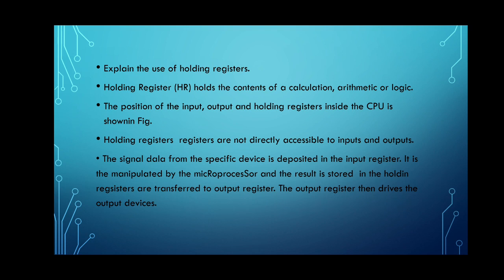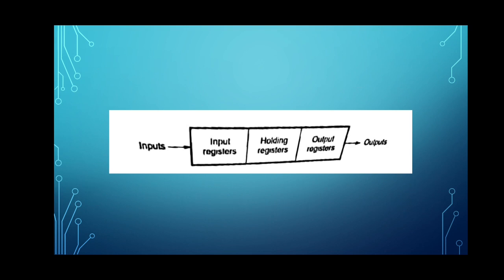The signal data from the specific device is deposited in the input register, then it is manipulated by the microprocessor and the result is stored in the holding register, and then transferred from the holding register to the output register. The output register then updates the output devices. So this is the diagram of the different registers present in the PLC: input register, holding register and the output register.